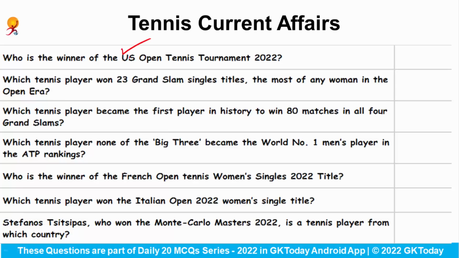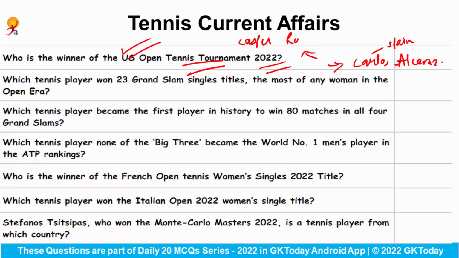Who is the winner of the US Open Tennis Tournament 2022? So the winner of US Open for this year is Carlos Alcaraz. Okay, and he is from the country Spain. So he has won this title by defeating whom? So he has defeated Casper Ruud, and he is from the country Norway.